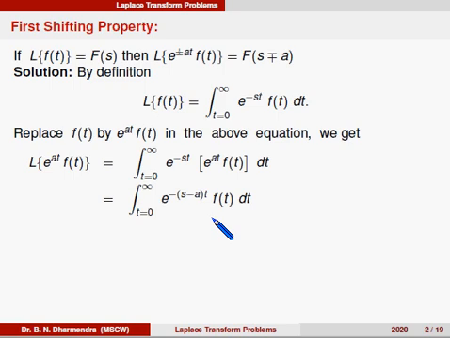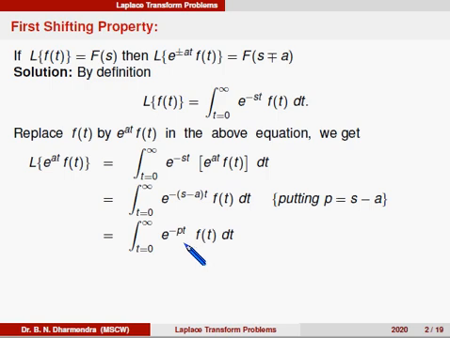Now put s minus a equal to p. Therefore, it can be written as the integral from 0 to infinity e power minus pt f of t into dt.